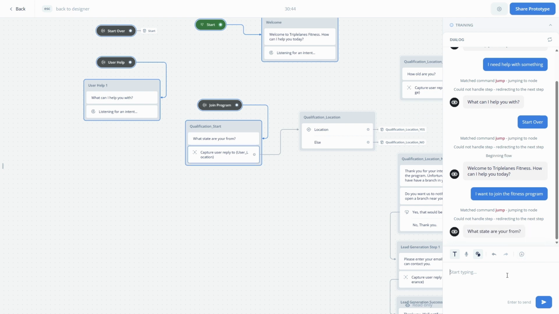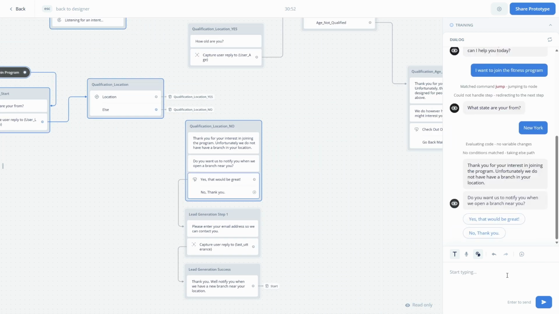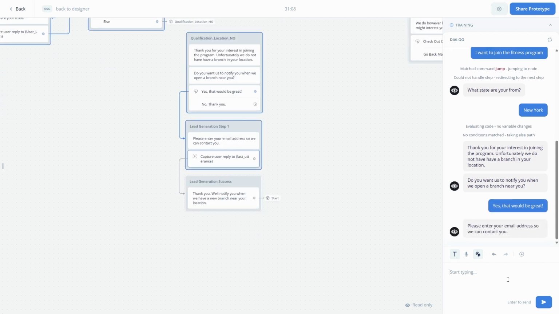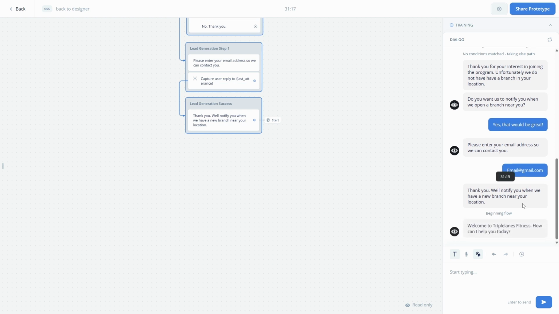So let's say we are disqualified. Let's say New York. There you go. Thank you for your interest in joining the program. Unfortunately, we don't have a branch near your location. Do you want us to notify you when we open a branch near you? And if we say yes, that would be great. Let's just put email@gmail.com. And there you go. We'll notify you when we have a new branch in your location. So the first disqualification path works.